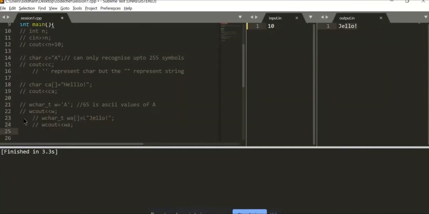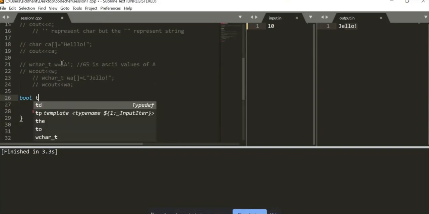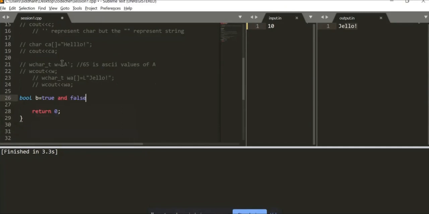Okay. Next up, we have one more interesting thing, the Boolean type, which is often used in computer programming. Like, let's name this as B. The two values which Boolean can take are true and false. These are the only two values that Boolean can take. But what if I write something?